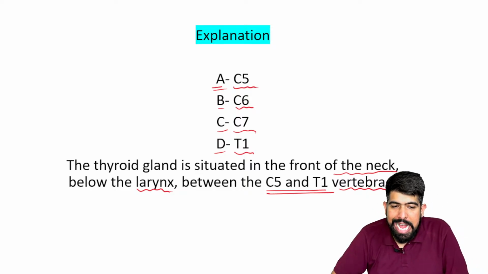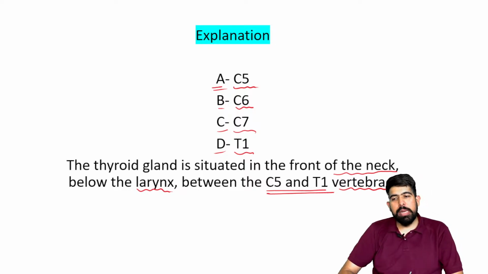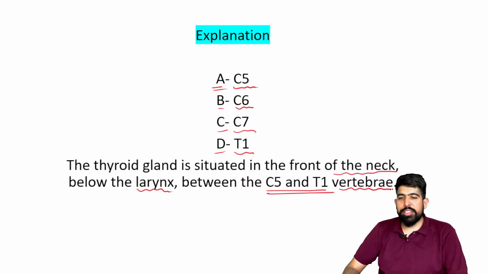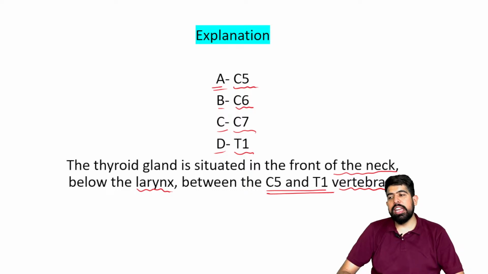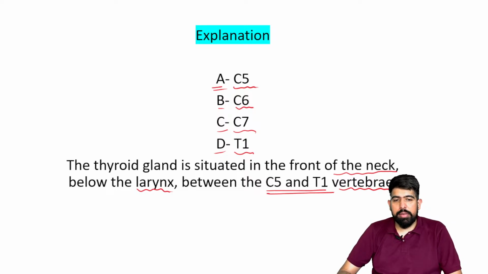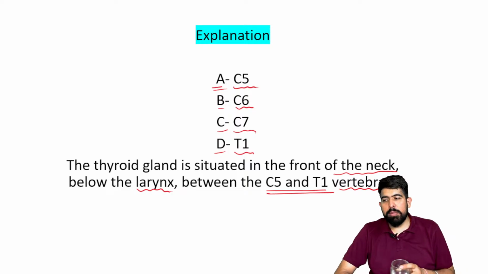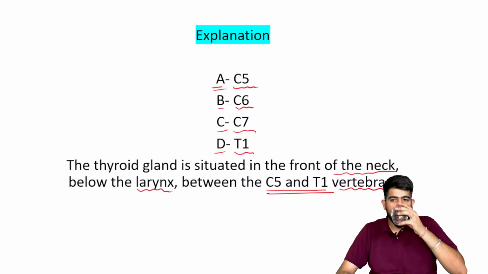So that's why in the MCQ, they mentioned C5, which was the A, B was your C6, C was your C7, and D is your T1. T1, right? So the clinical image, I think it is an image of the radiological MCQ. Yes, I can agree with you. But the question related to this X-ray image is an anatomical question that they are asking you. Okay.